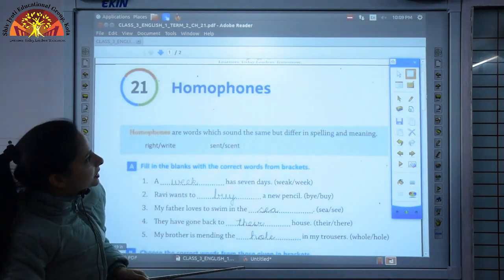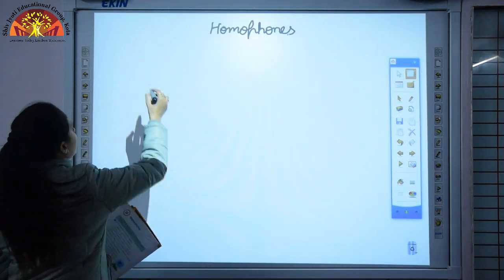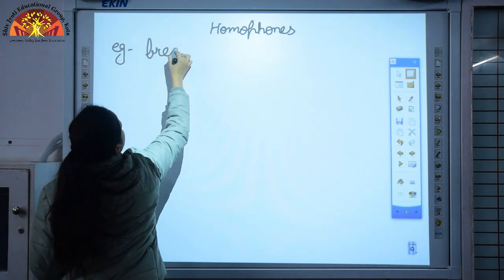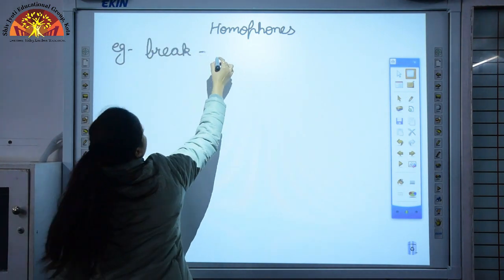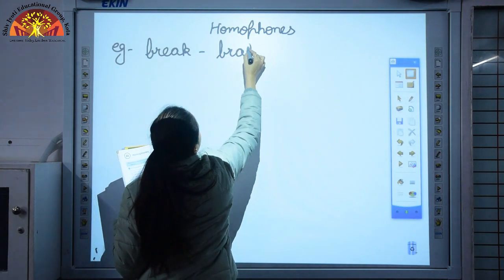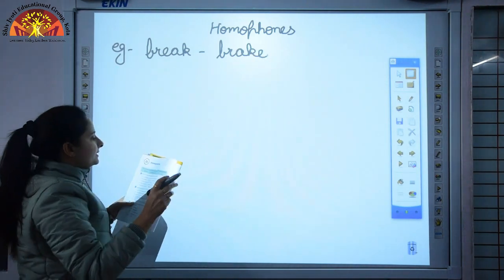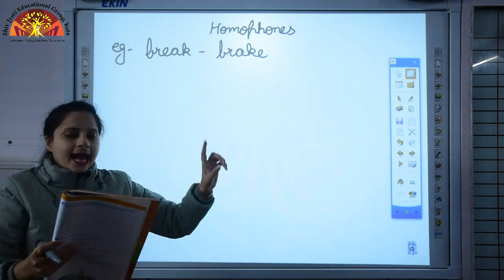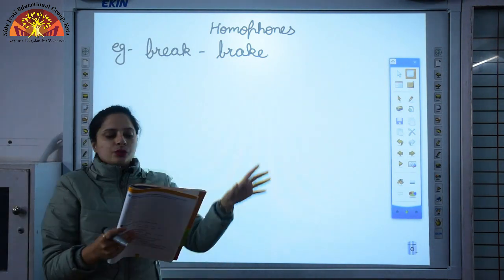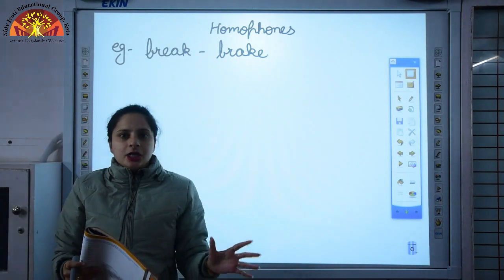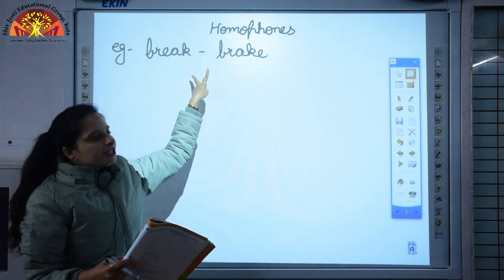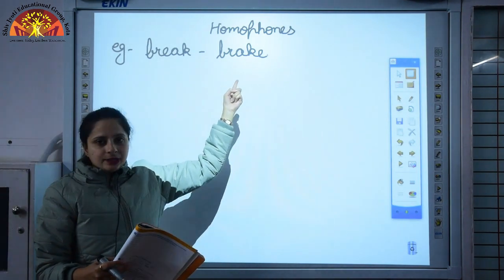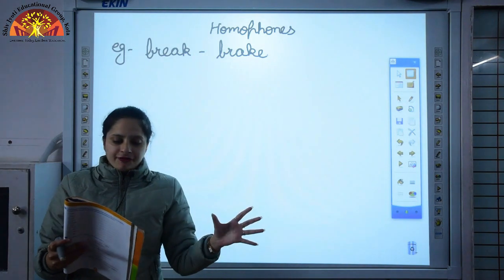Now let's look into some examples. For example, break and brake. Now this break is used to separate parts, okay, and over here this brake is used as a part of a vehicle. So the sound of these two words is same, but as you can see the spelling of both these words and the meaning is different.